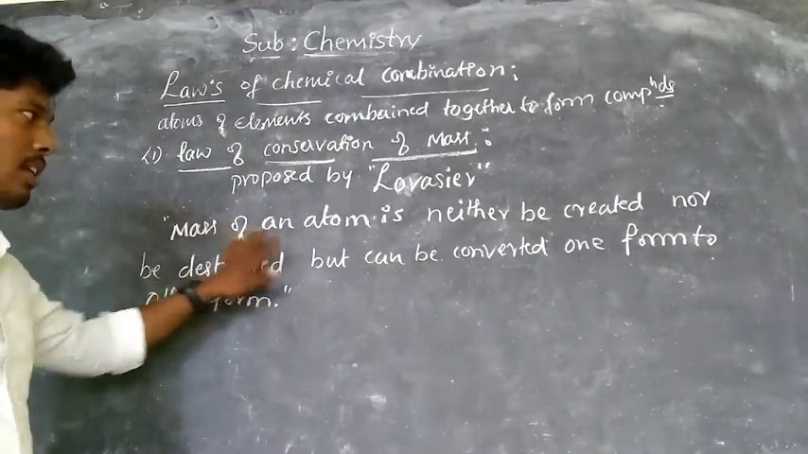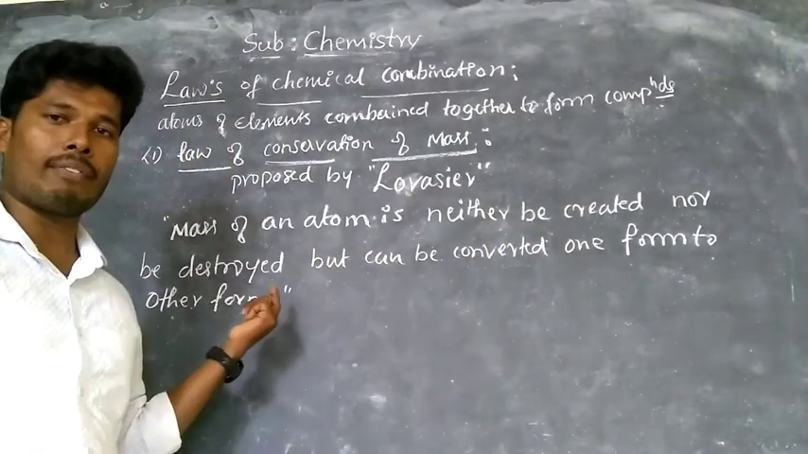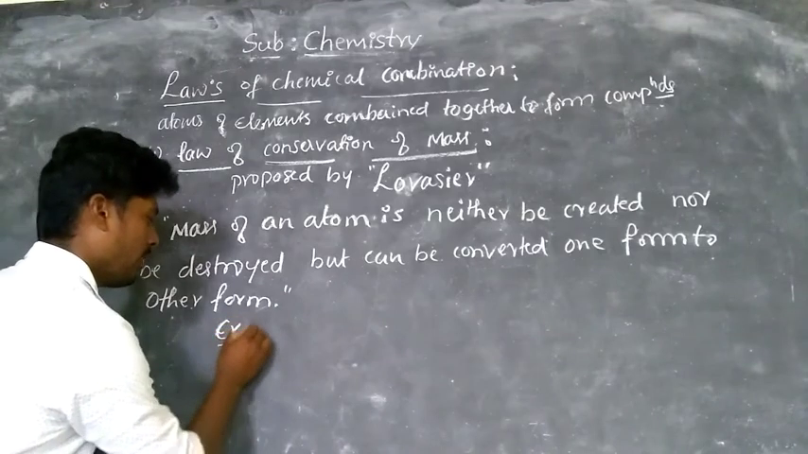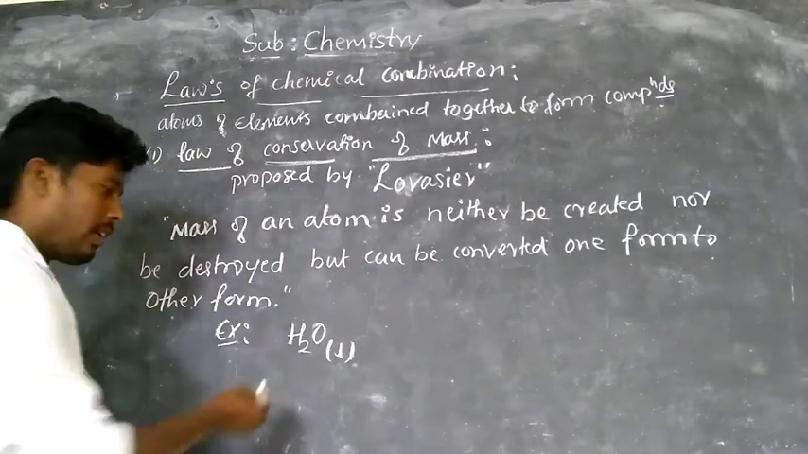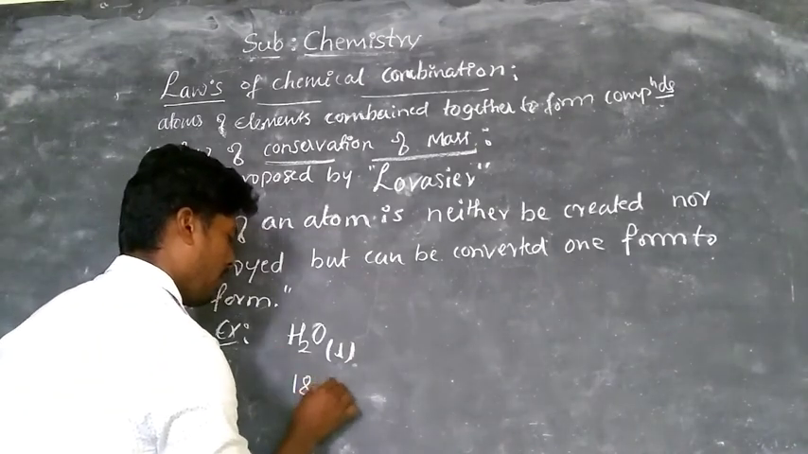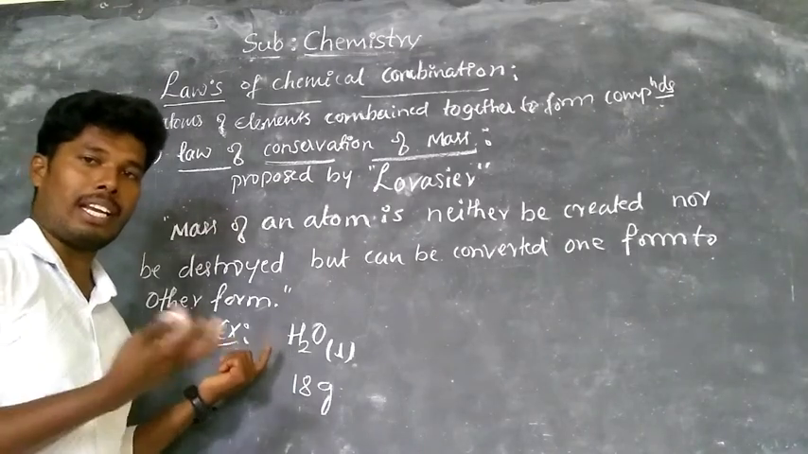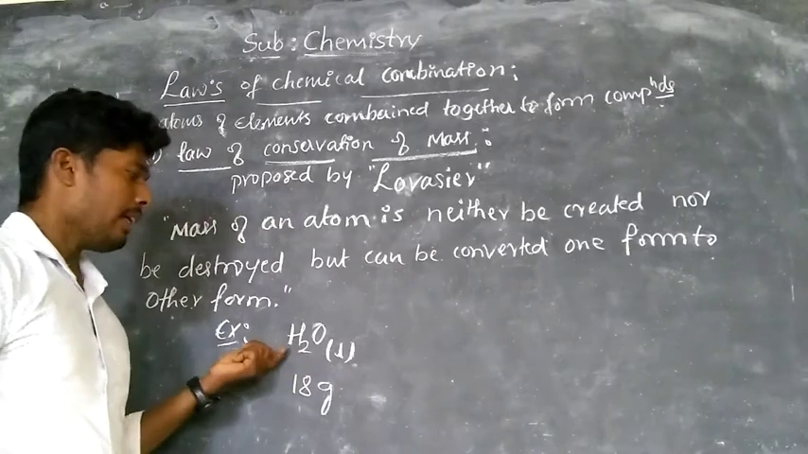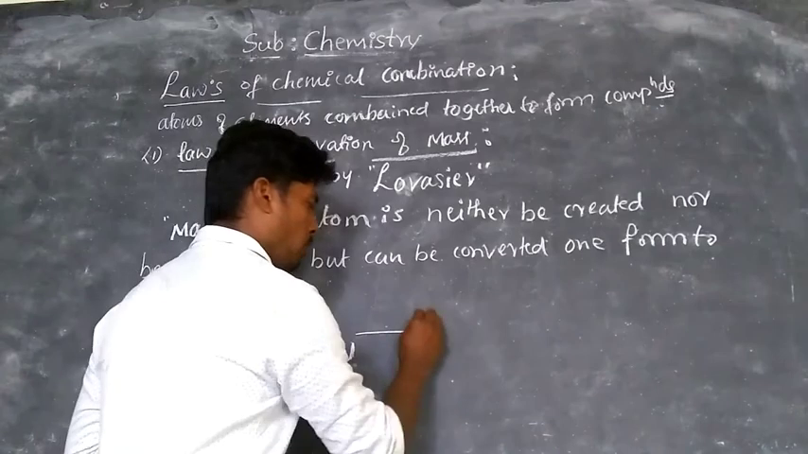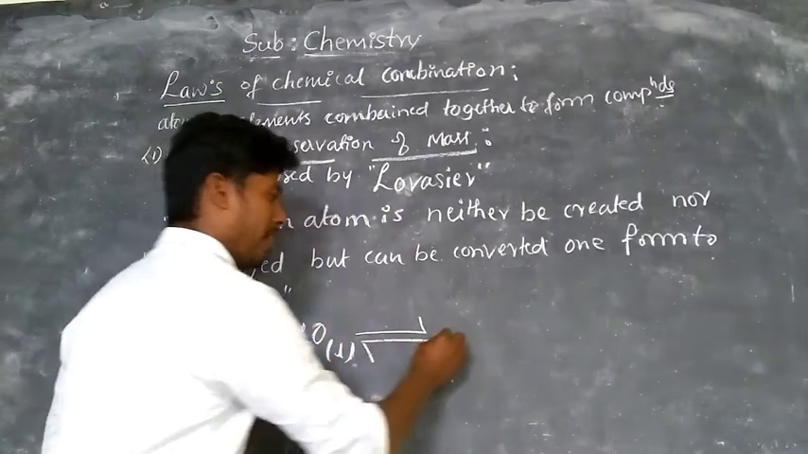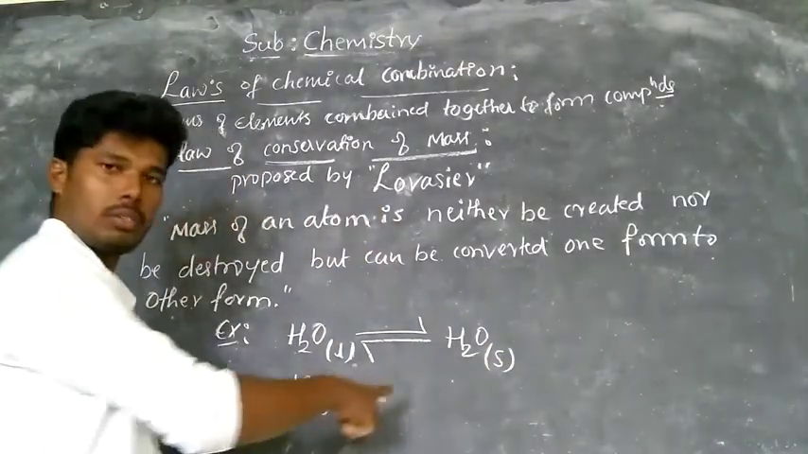That is, the mass of an atom can neither be created nor be destroyed, but we can convert one form to another form. Example, take water. We are taking liquid water. Take 18 grams, its molecular mass is 18. Either take 20 grams, any quantity. Let's take 18 grams of liquid water, which can be converted from one form to another form, which can also be converted into solid ice.